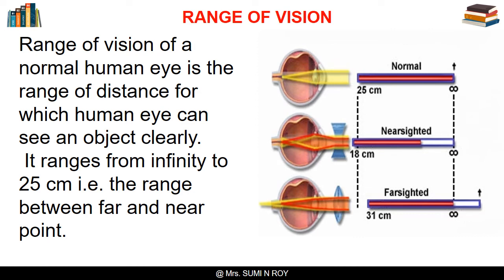Thus, the range of vision of a normal human eye is the range of distance from which the human eye can see an object clearly. It ranges from infinity to 25 cm. That is the range between the far and near points.